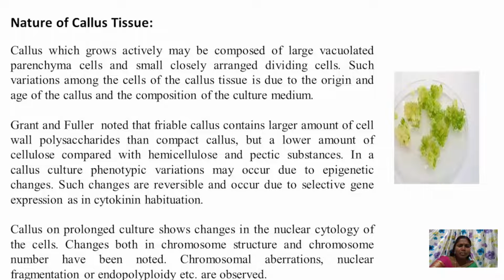In a callus culture, phenotypic variations may occur due to epigenetic changes. Such changes are reversible and occur due to selective gene expression, as in cytokinin habituation. The callus in prolonged culture shows changes in the nuclear cytology of the cells, and changes both in chromosome structure and chromosome number have also been noticed in the callus culture. Chromosomal aberrations, nuclear fragmentation, endopolyploidy, etc. are also observed. See here, this is again the picture of callus, the undifferentiated mass of cells, initiating the formation of shoot.